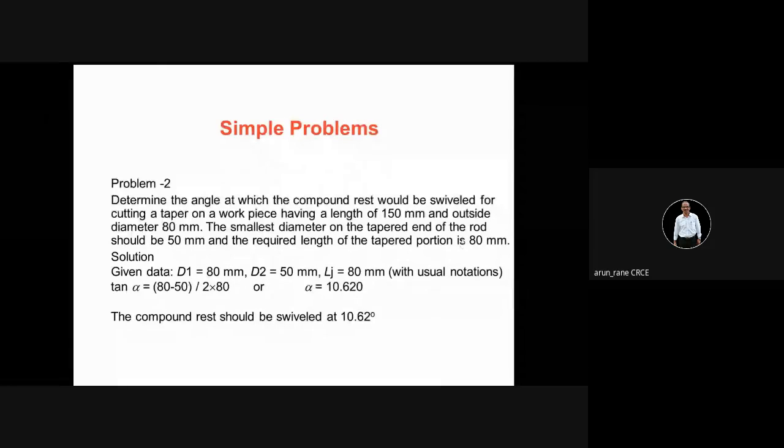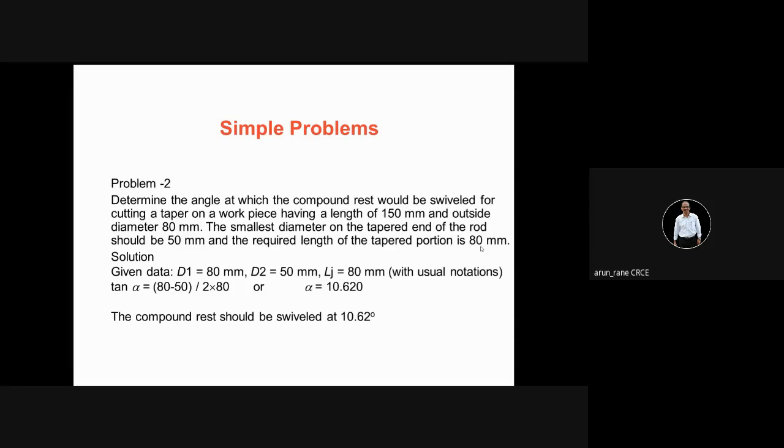Very simple it is. So we have learned tan of alpha is equal to bigger diameter, that is 80, minus smaller diameter, that is 50, divided by 2 into length of the taper. Remember, you have to take the length of the taper and not the length of the workpiece. Understand? This is just given to confuse you, to make you make a mistake.